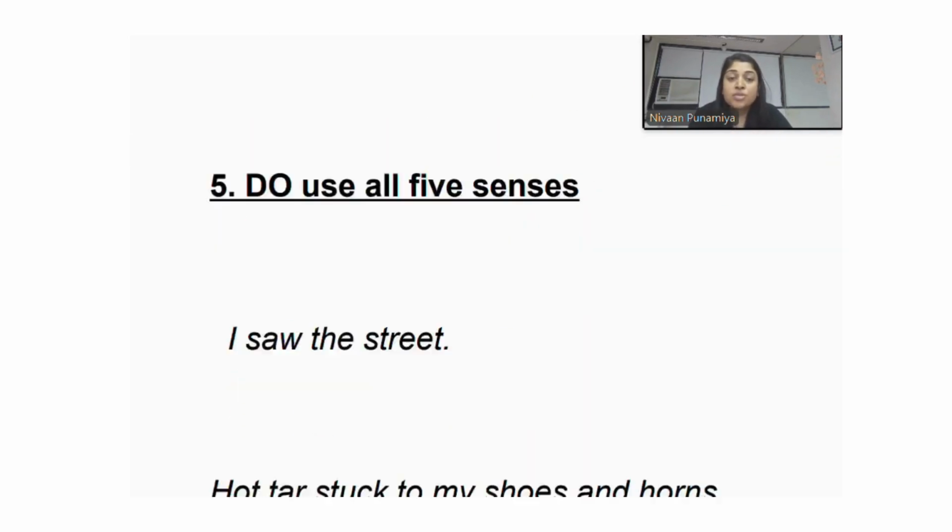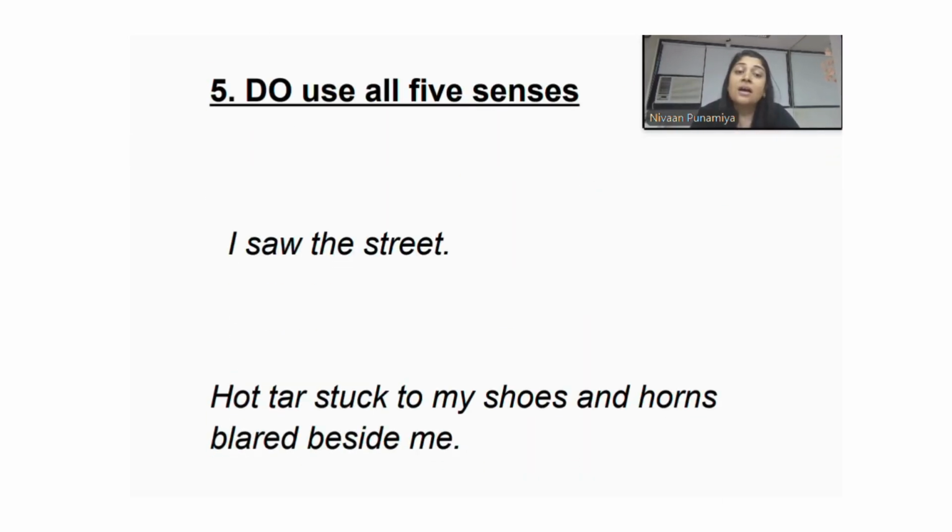Now, the next one is using all the 5 senses. Yes, what are those 5 senses? The primary ones are visual, tactile, gustatory, auditory, and olfactory. Now, these are the 5 types of imageries, and the 5 senses, of course, the sight, smell, hear, touch, and what you taste. And these are the senses that we must incorporate in our descriptive writing paragraph or an essay.